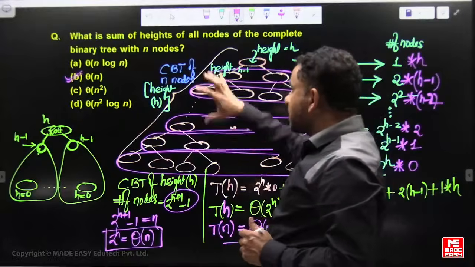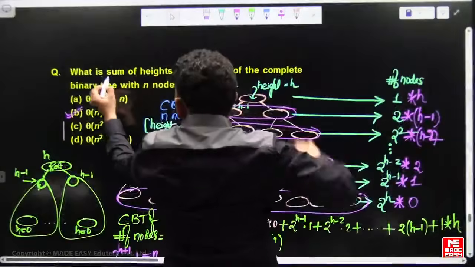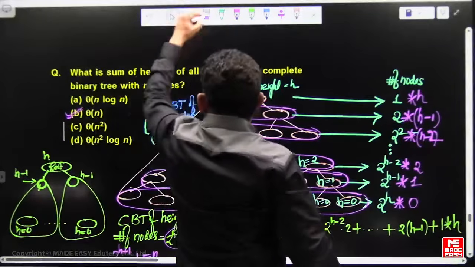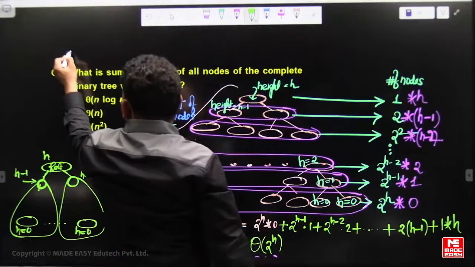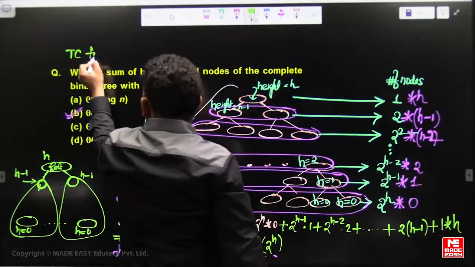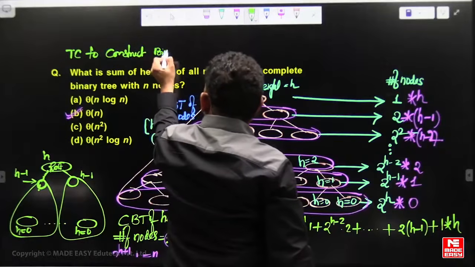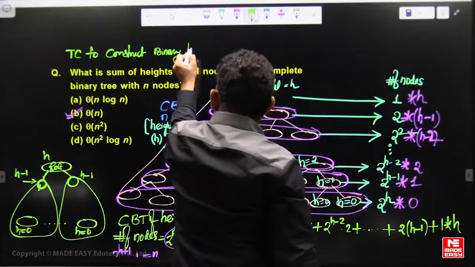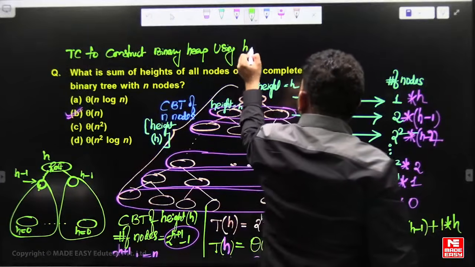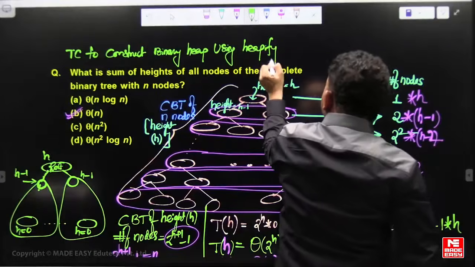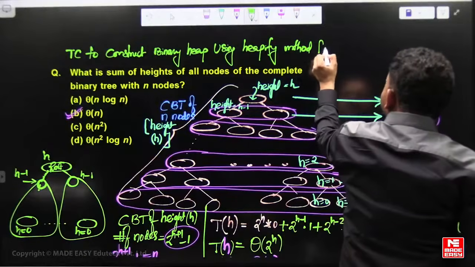That means the same question, instead of saying the sum of heights of a complete binary tree, the same analysis is also the time complexity to construct a binary heap, min heap or max heap, using the heapify method for given n keys.